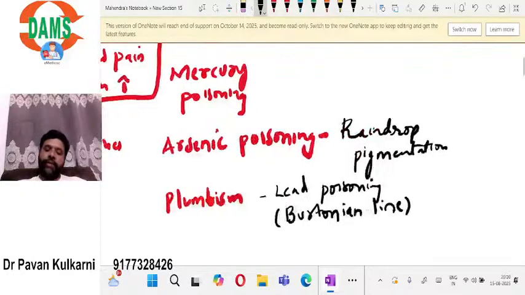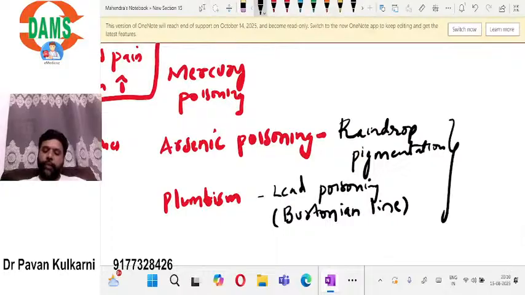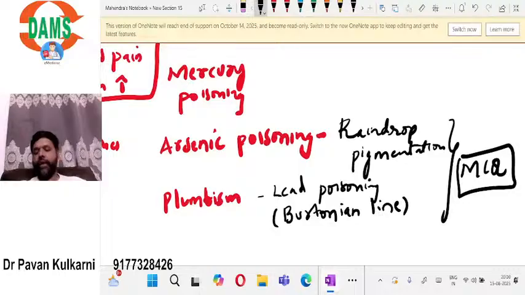Please remember these two MCQs, which are frequently asked. So arsenic poisoning is associated with raindrop skin pigmentation, and plumbism, or lead poisoning, with the Burtonian line.